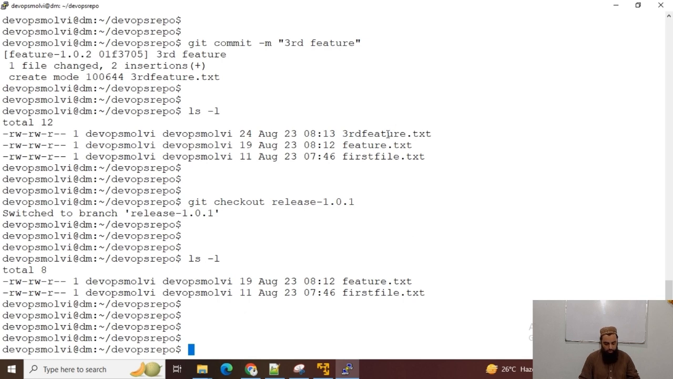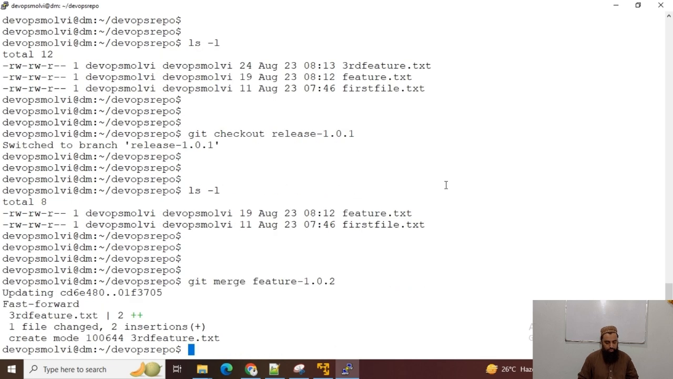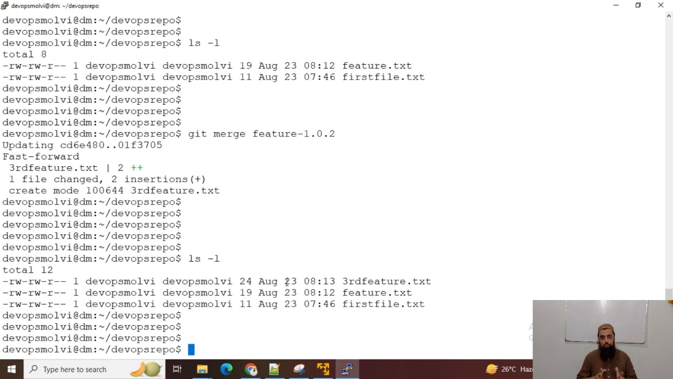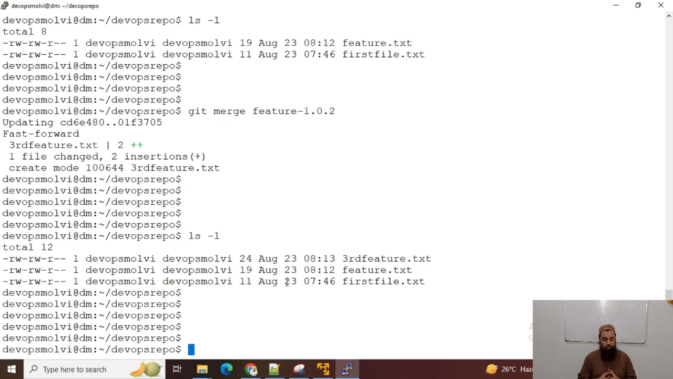Now what I will do, I will just use git merge command, git merge and feature 1.2. So you can see that I now have third feature file as well, and there must be 3 files. And that's how, guys, we can merge 2 different branches, and we can get the output of one branch into any other branch. So git merge is a simple command. You have to merge using git merge and the branch name.